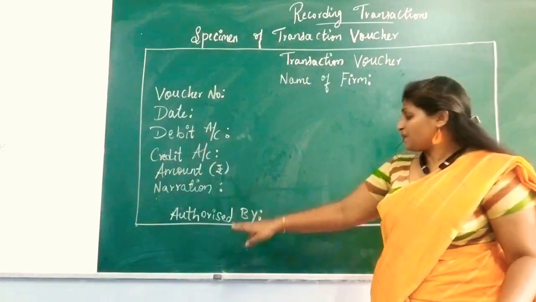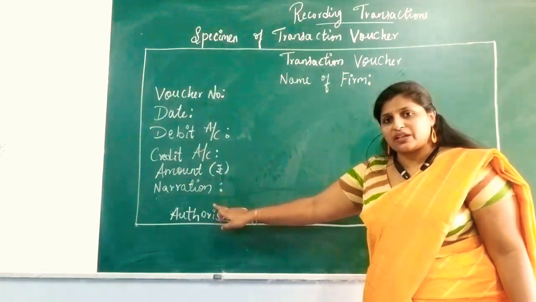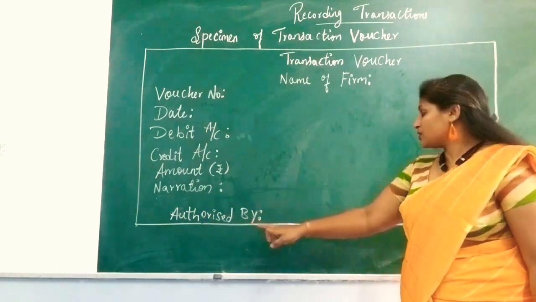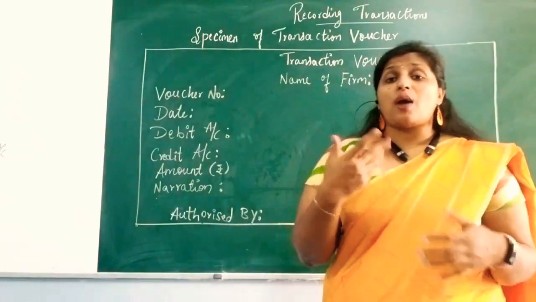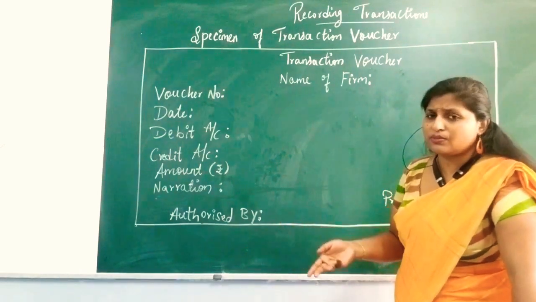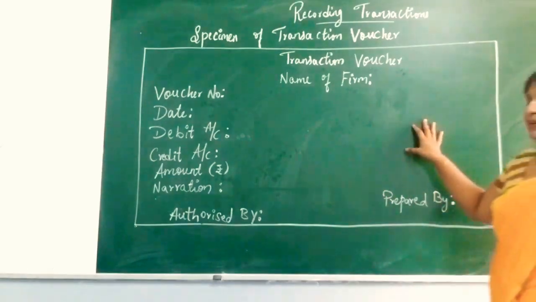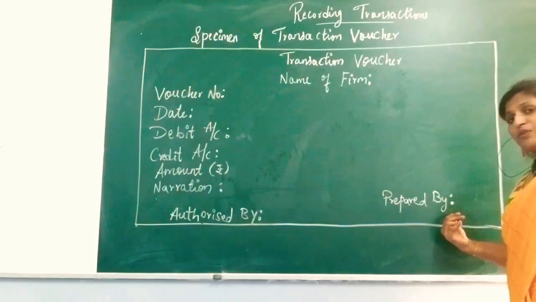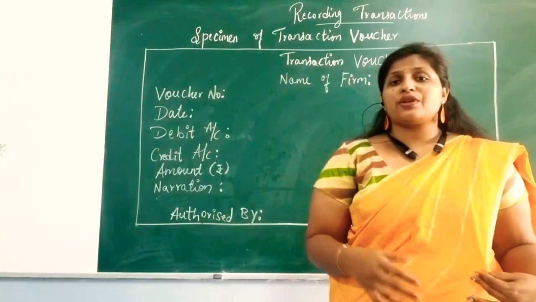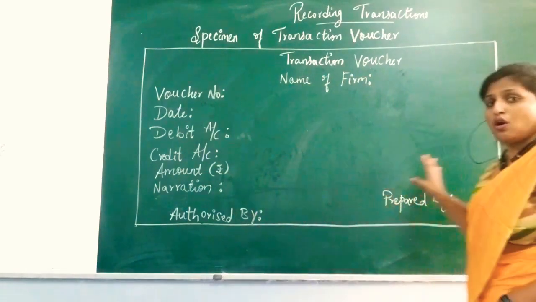So that will be written here, and then down below you can leave 2 or 3 lines after the narration. After that you write authorized by, the person who is going to approve the bill. One authorized person will be there, and he has to put the sign and seal. And here, prepared by: whoever is preparing this entire bill has to write his name or sign here. After that, the authorized person will give the seal of the company or the business, and he also is going to sign. So this is the transaction voucher.